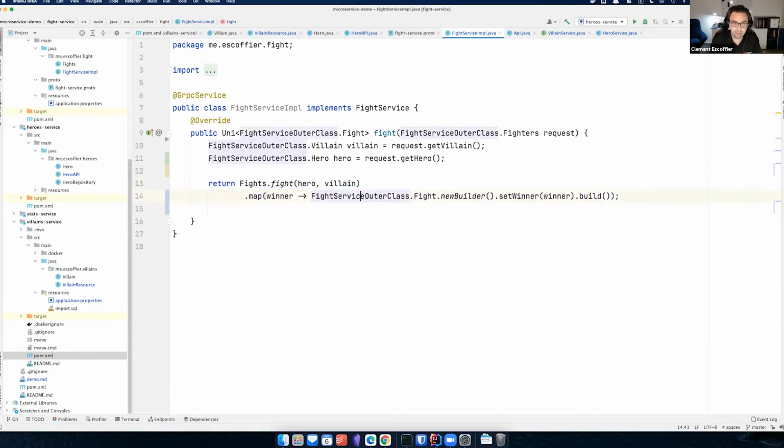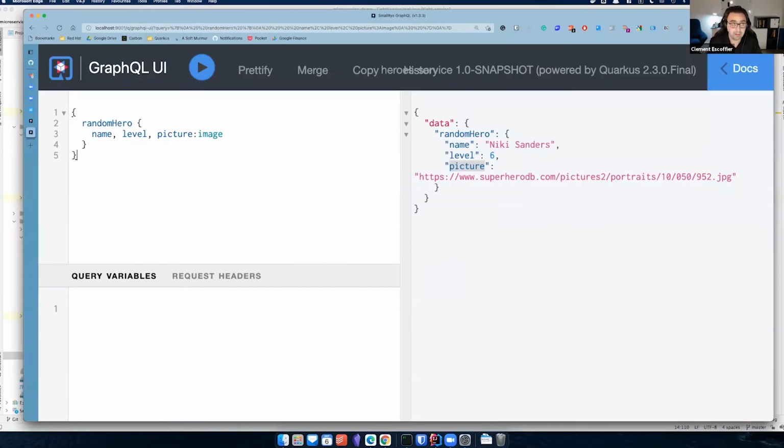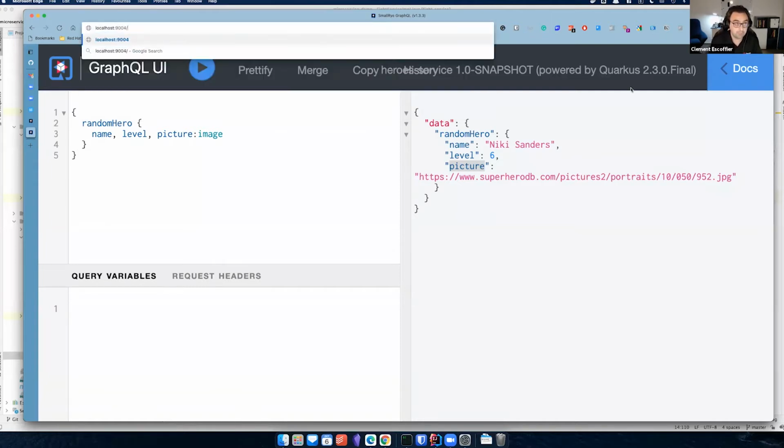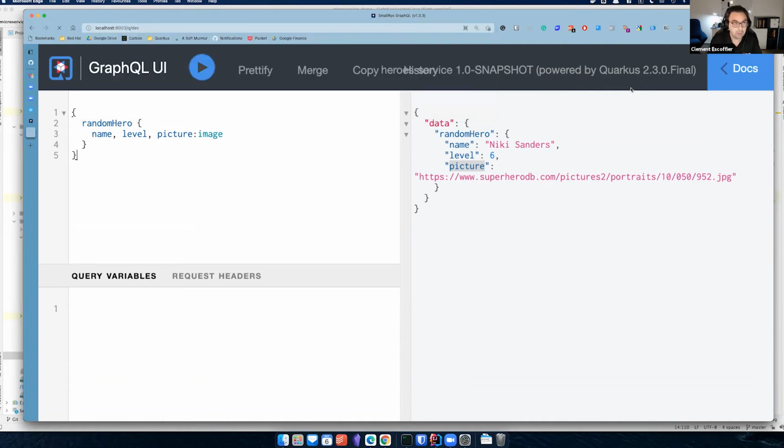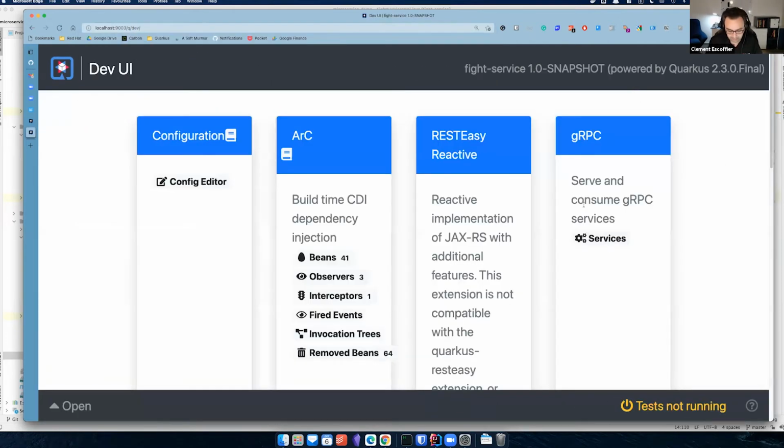So how to read this? When the fight completes, call that method, and this method receives a winner as parameter, so the outcome of my fight, and then transform this into this gRPC response and return that. And that's it. And if you are not completely sure that this is correct, let's have a look at the dev UI again. Go to the dev UI.